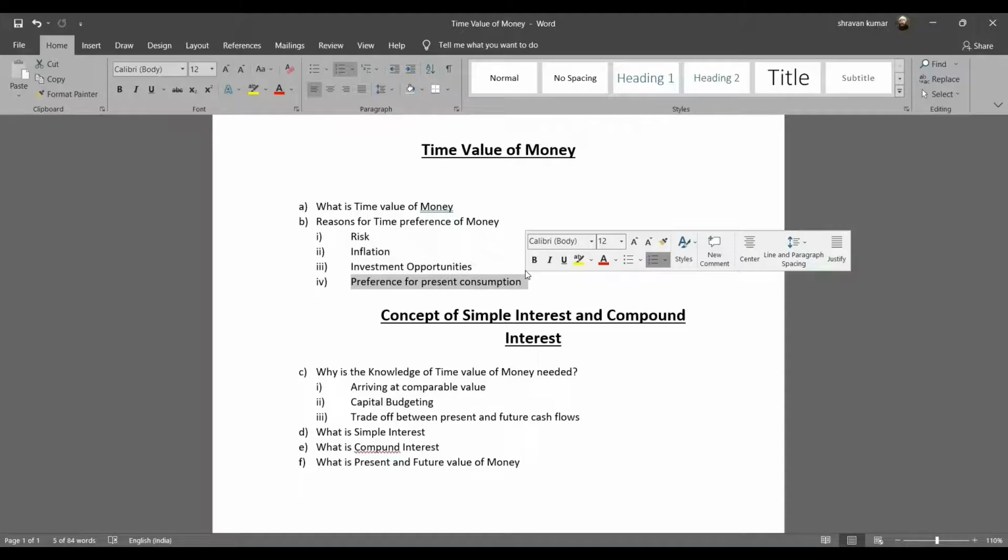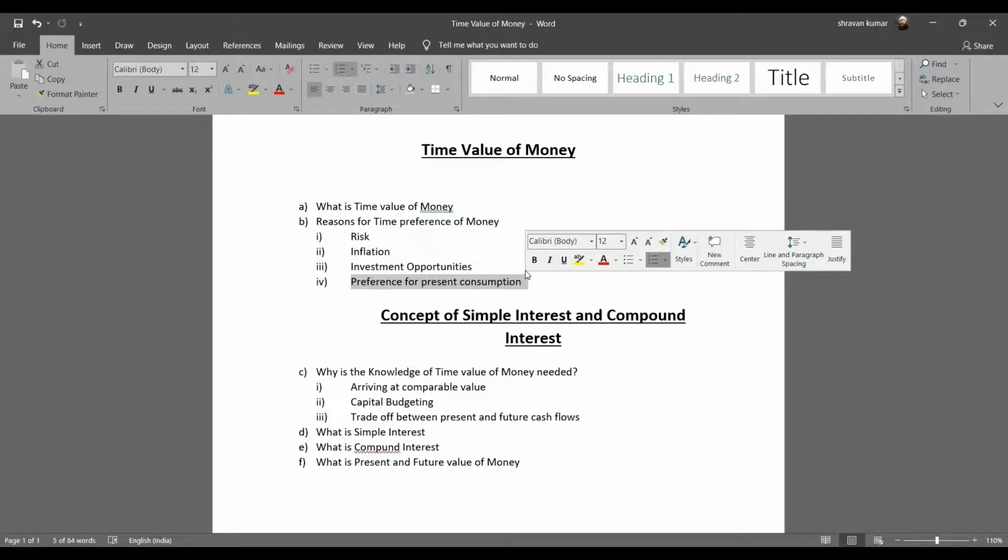IRR is the rate at which my outflows are equal to the inflows at bare minimum. Okay, so this is what IRR is. We either follow a trial and error method, or an interpolation or extrapolation method, to arrive at the IRR.